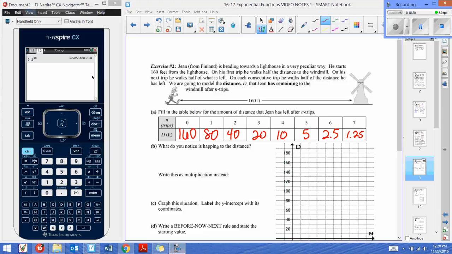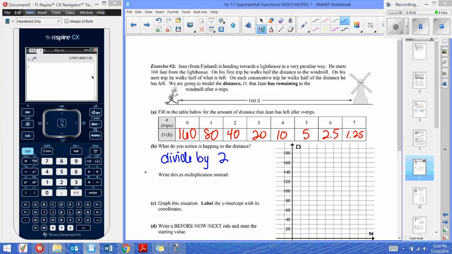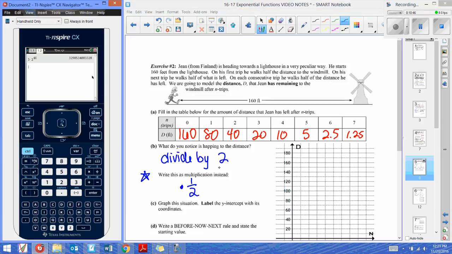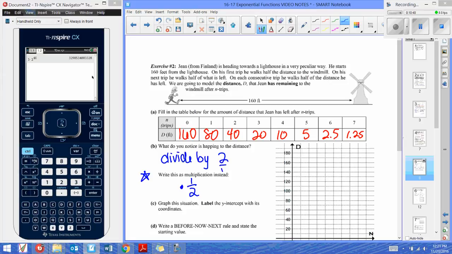This is what you should get. Well, what do we notice is happening to the distance? We're dividing by 2, aren't we? Below, it then says to write this as multiplication instead. This is extremely important to talk about. So how do we show dividing by 2 using multiplication? We can show this as multiplying by its opposite. So dividing by 2 is really dividing by 2 over 1. We just don't ever write it that way. So flip it, use its reciprocal.